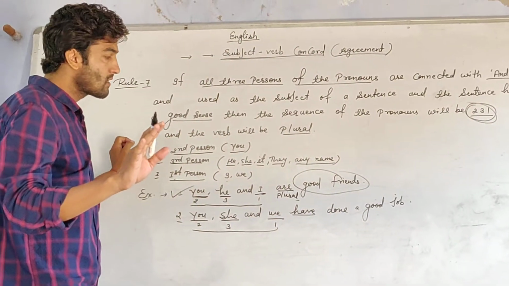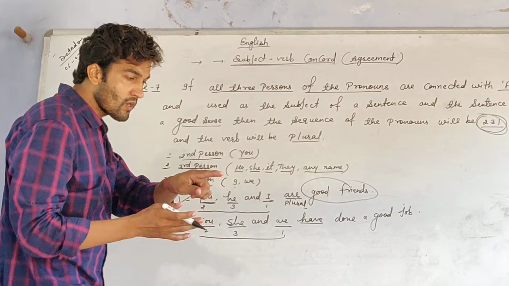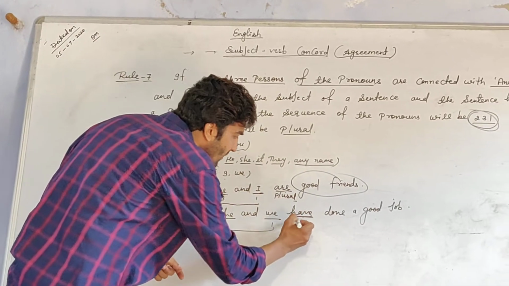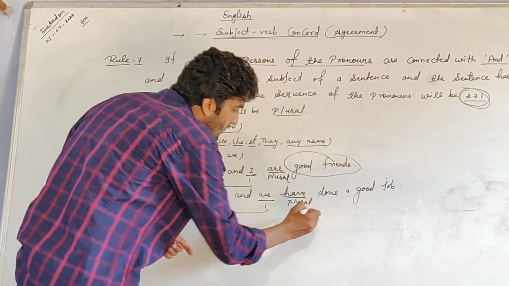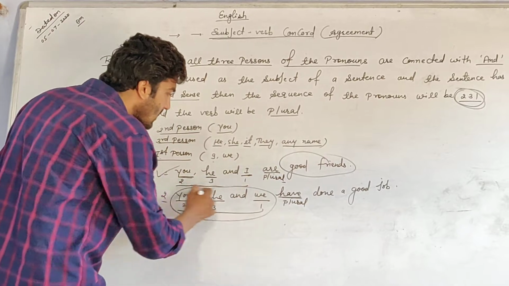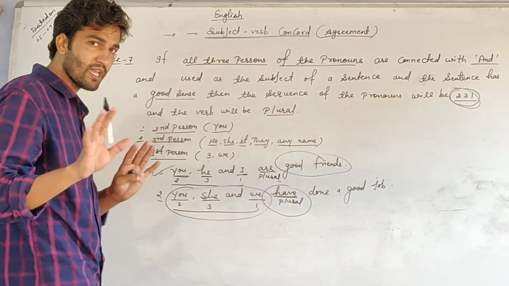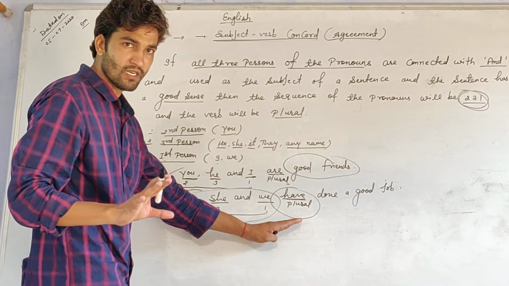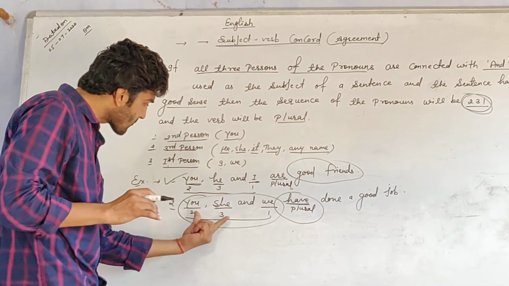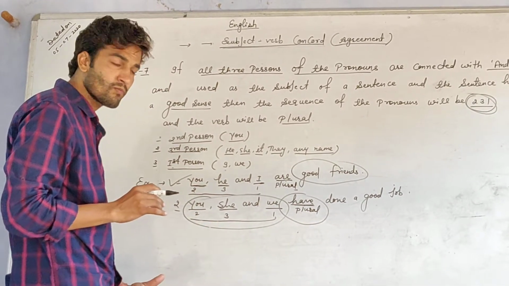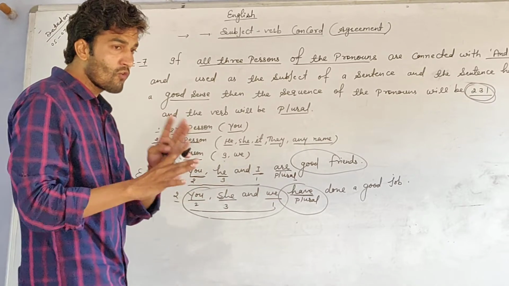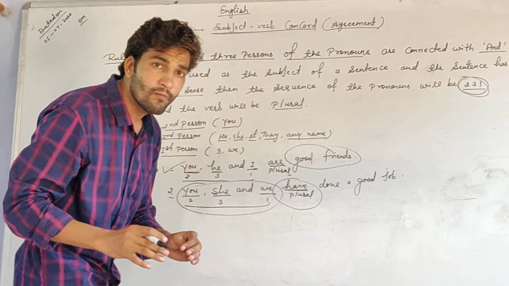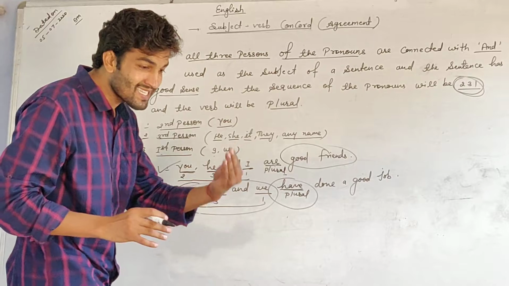It means verb will be plural. Verb is given have. Have is a plural verb. So subject is correct and verb is correct. So 2, 3, 1 always follows when there is given good sense in the sentence.